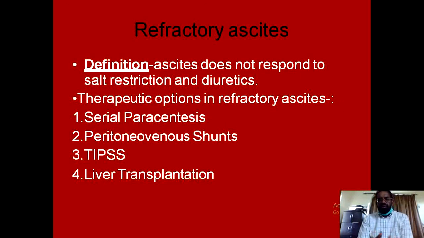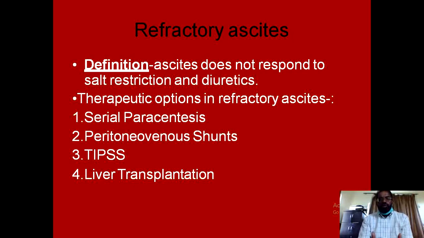And last, very briefly about refractory ascites. When the ascites is not responding to maximum salt restriction, to fluid restriction, and to maximum dose of diuretics, then we say that the patient has refractory ascites. And the maximum dose of diuretic is 400 milligram of spironolactone and 160 milligram of furosemide.